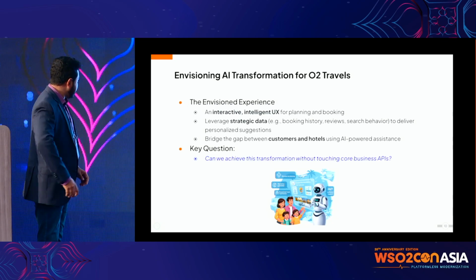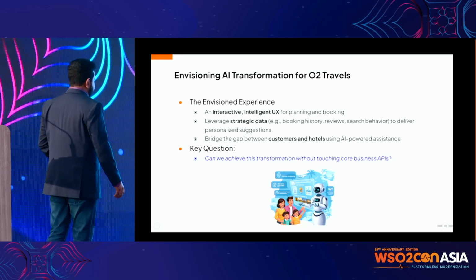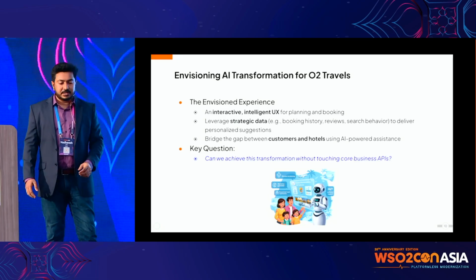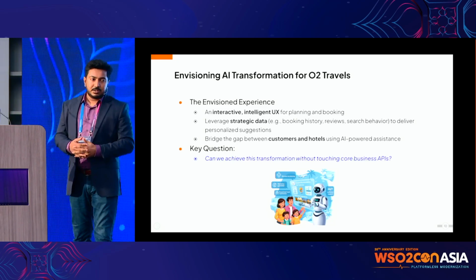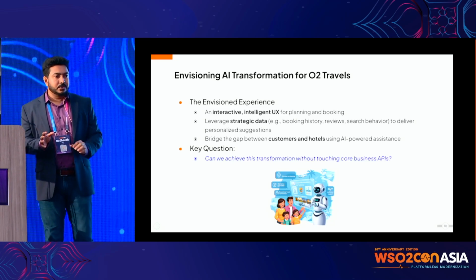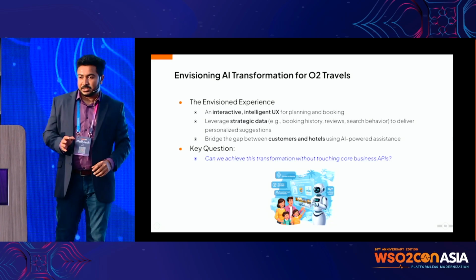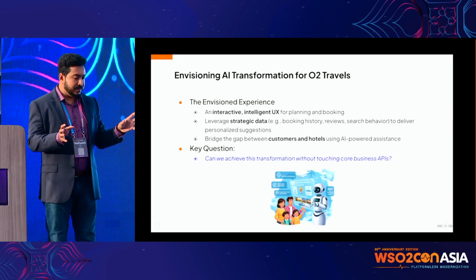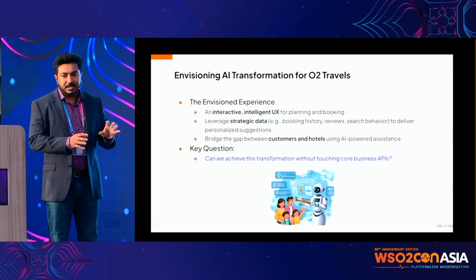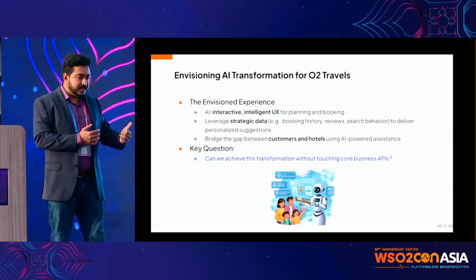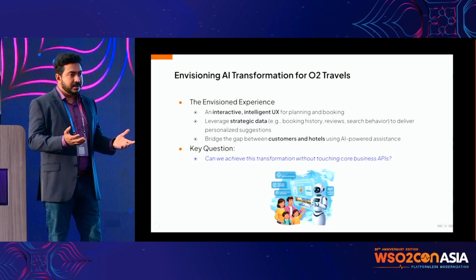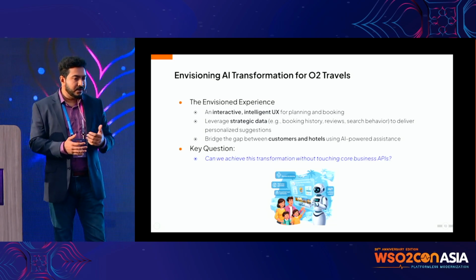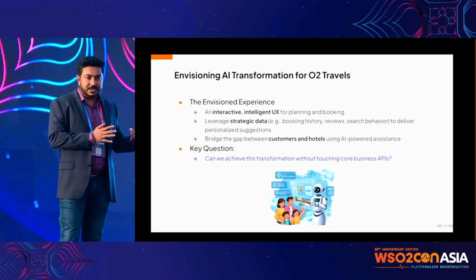Now the key question we can ask here is, can we achieve this transformation without touching the business APIs? Of course there are two ways. One way is you throw away all the APIs you have, come up with a new set of APIs or systems or integrations, and consider that as your new experience. But that's too risky, because we are still in a domain where there are a lot of unknowns and a lot of possibilities. We don't want to just throw away what we have right now.